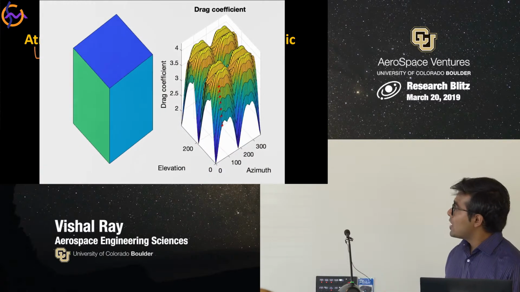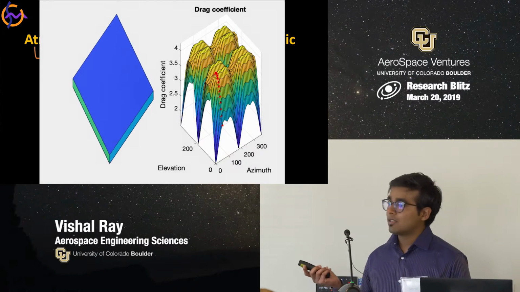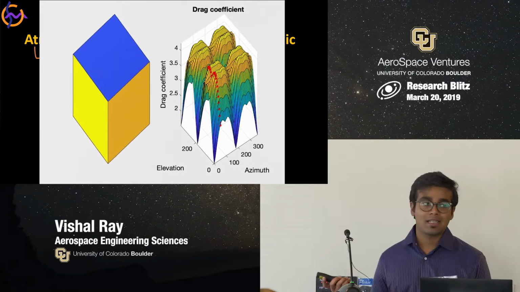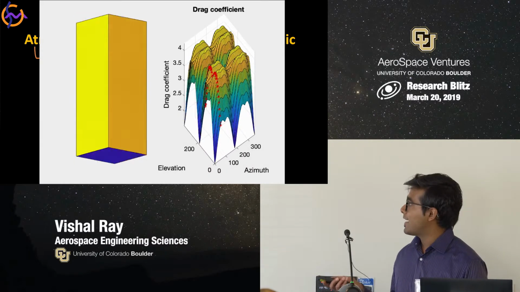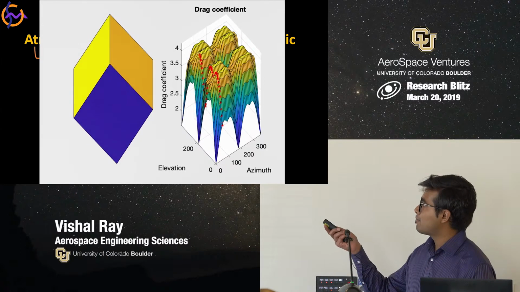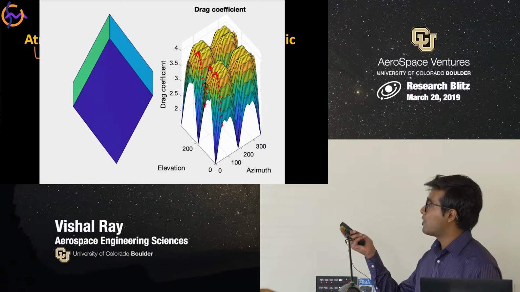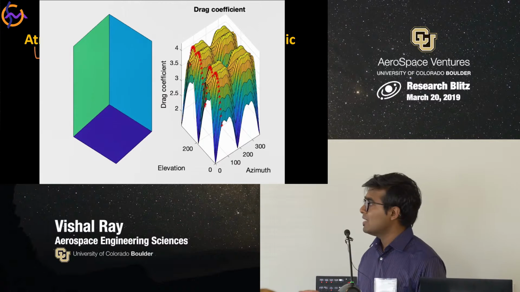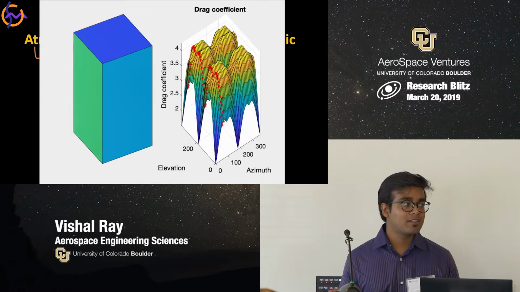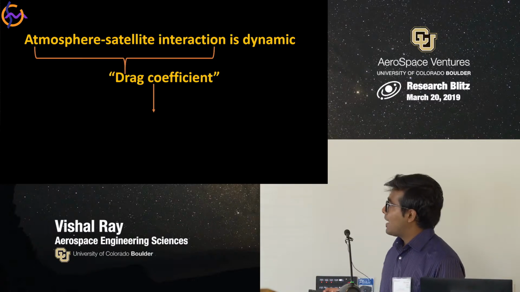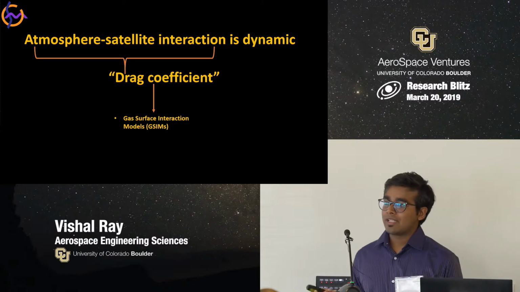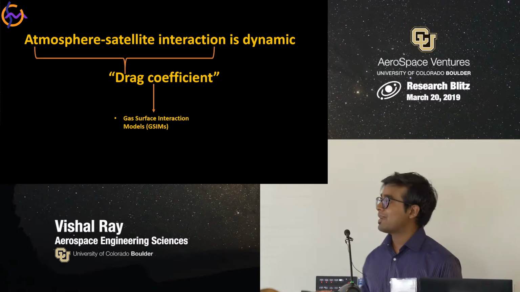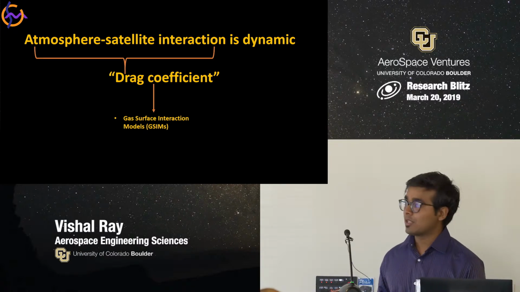Now, in order to demonstrate the variation of drag coefficient with the satellite orientation, let's look at an animation. So this animation basically shows the rotation of a cubical satellite and how it affects the drag coefficient. The right-hand side plot shows the variation of the drag coefficient over a surface. So basically, the drag coefficient is not constant. And this can be modeled using gas surface interaction models, which are basically analytical physics-based models.